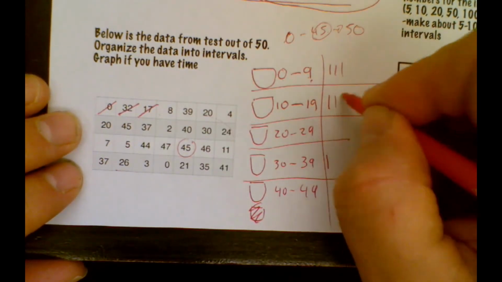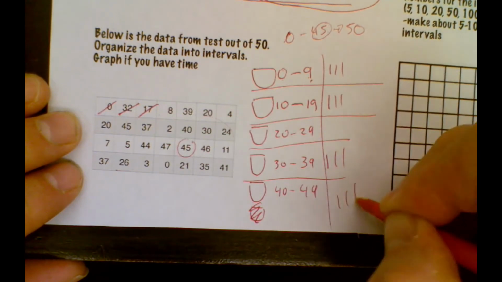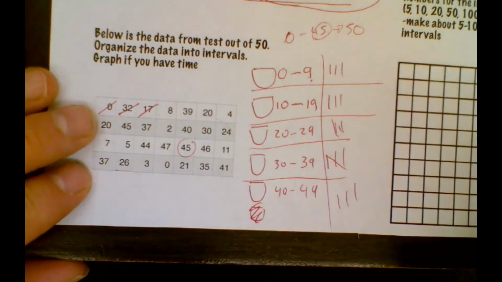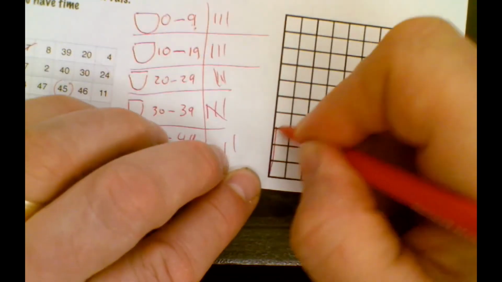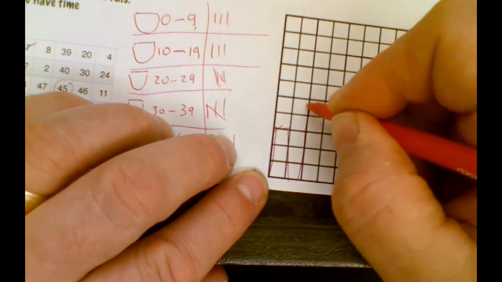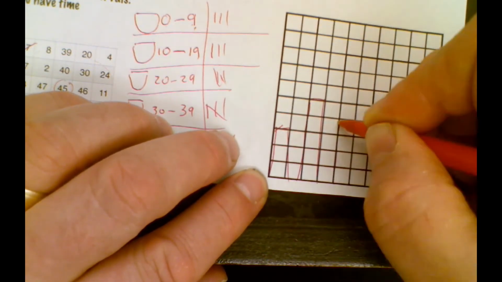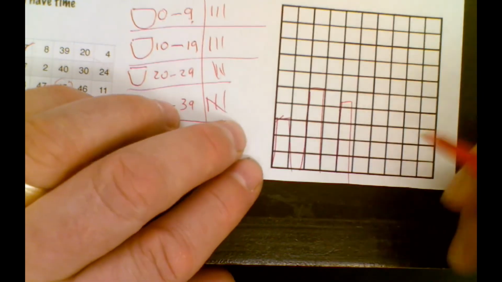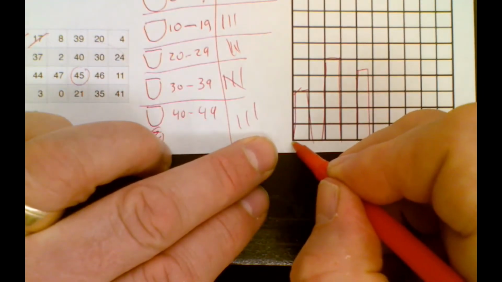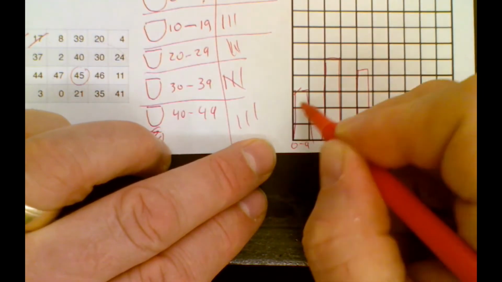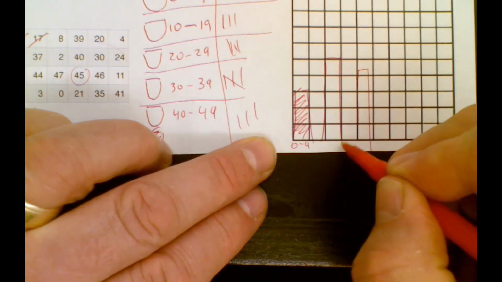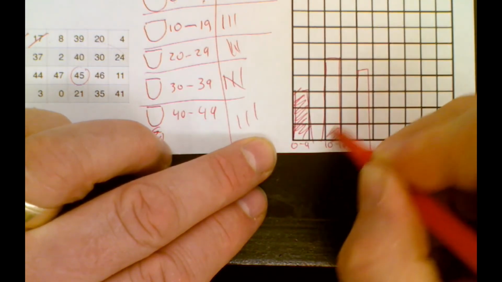Let's just pretend that it's going to look like this. So then I'm going to end up with bar graphs that look, I'm just making it up, something like that. We talked about how to make a bar graph. So this is going to be 0 to 9, and that would look something like this. And this is going to be 10 to 19, et cetera, et cetera.